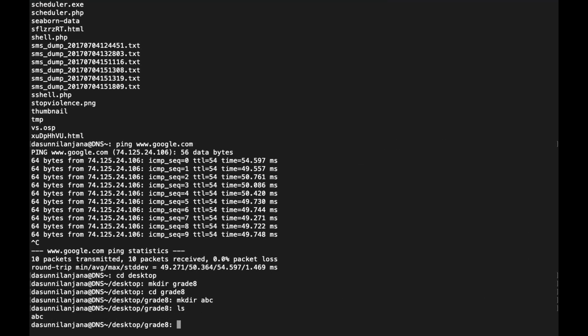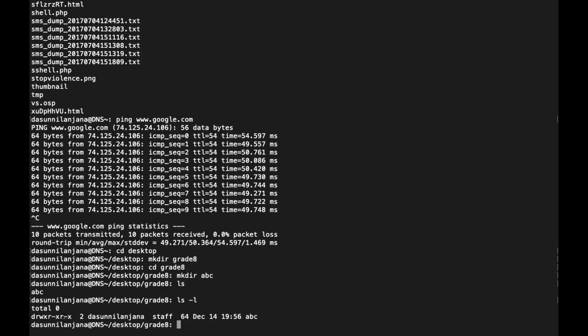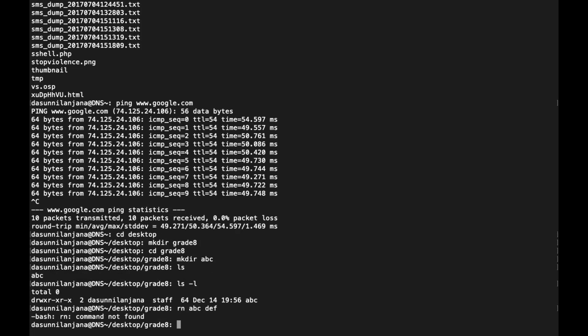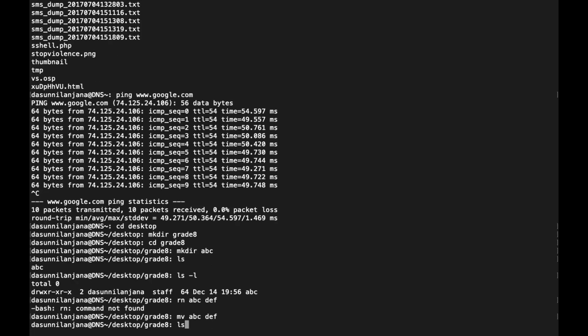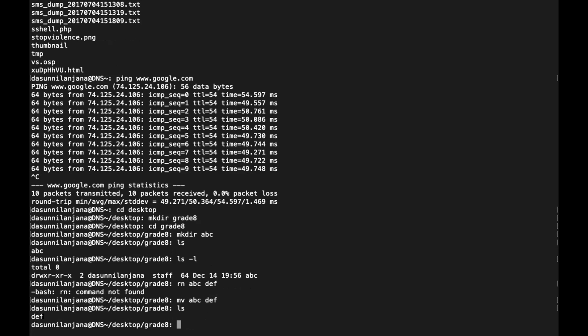You can see that folder is there, ls -l, and you can see the details of that folder. And then if I type rename abc to def, or if it is not working, you can use the mv command, abc to def, and it's renaming. Now ls, you can see def folder is there.